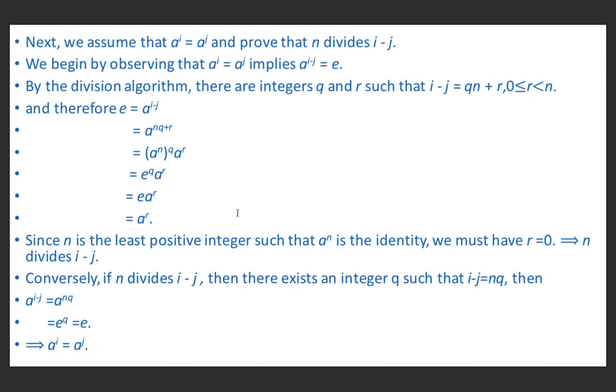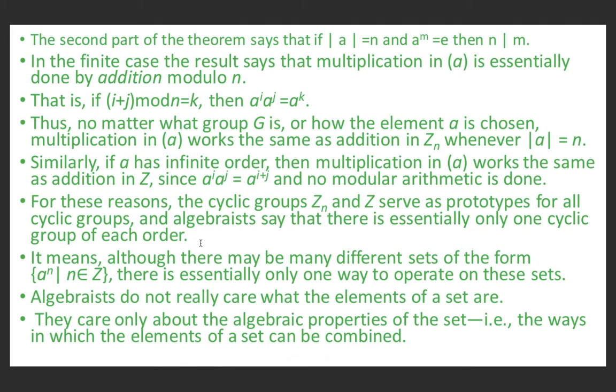So we have proved that if n divides i minus j, then ai equal to aj, and if ai equal to aj, then n divides i minus j. It means ai equal to aj if and only if n divides i minus j, if n is finite number where n is nothing but the order of element a. So the second part of the theorem says that if order of a is equal to n, which is given to us, and a raised power m is e, then n divides m.